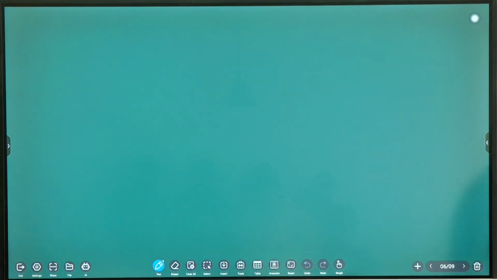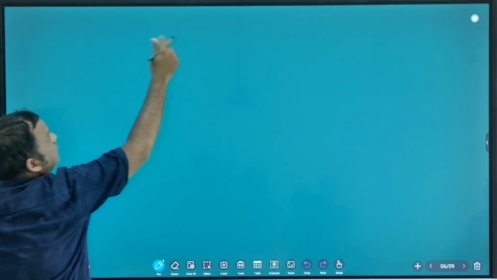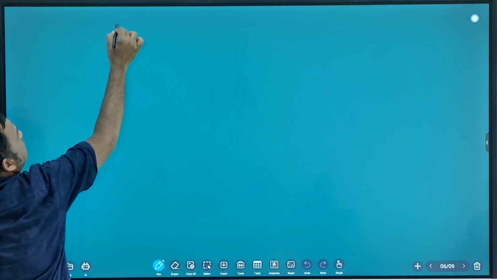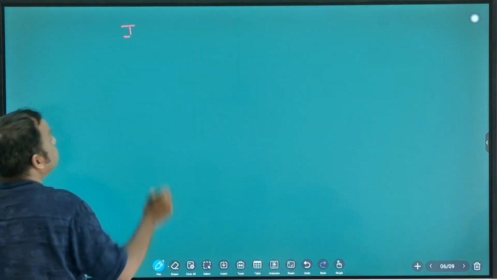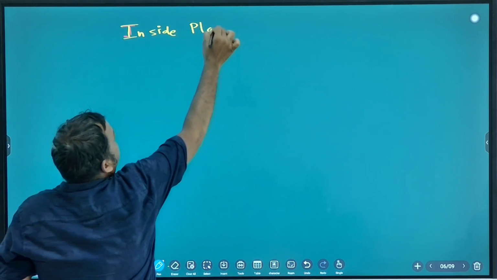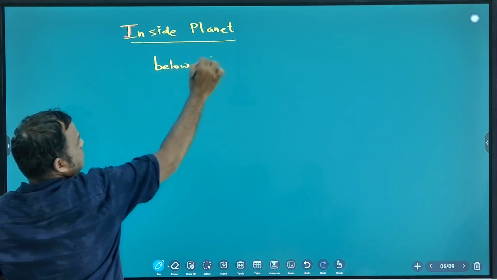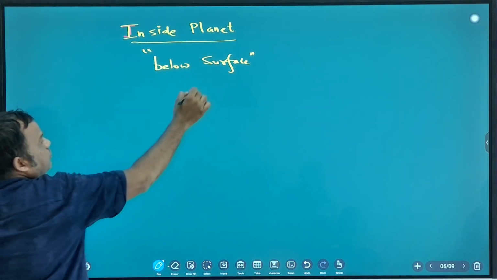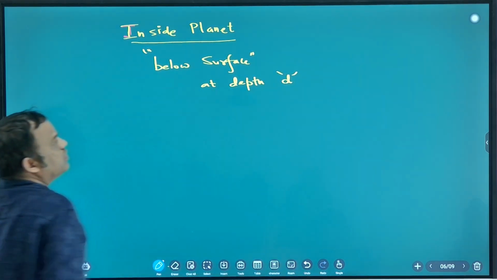Okay, so write down. Gravity of planet, we have discussed on surface. Next, you write down inside. Inside planet, below surface, at depth d.